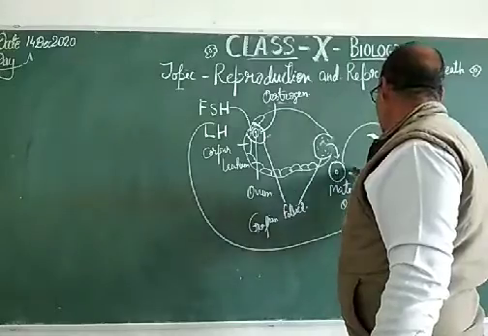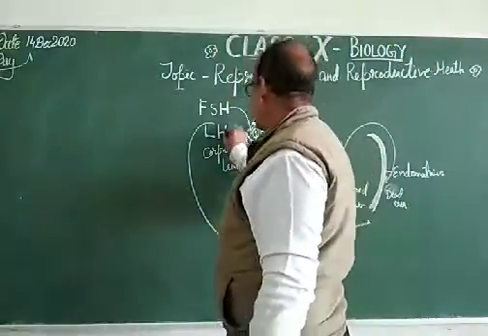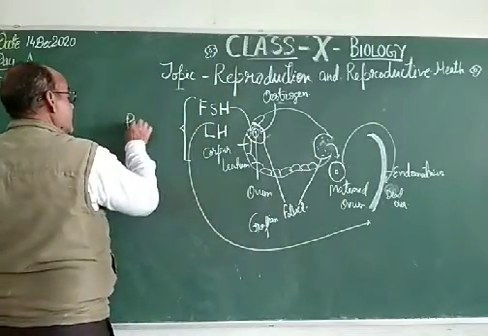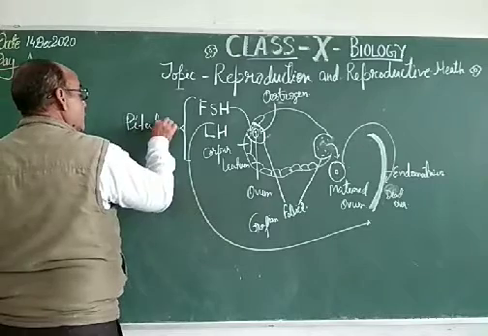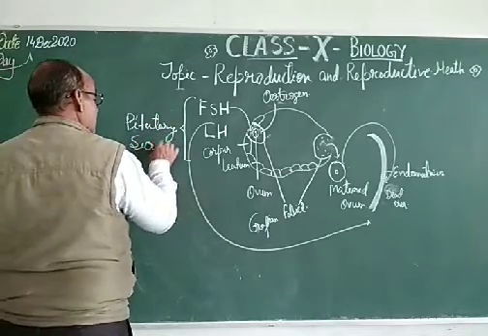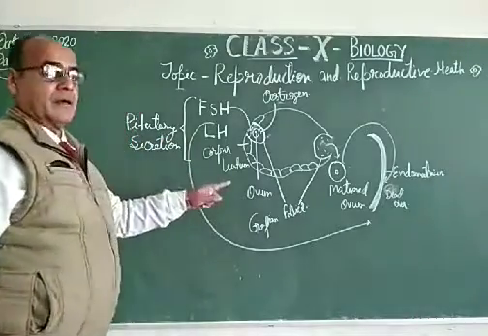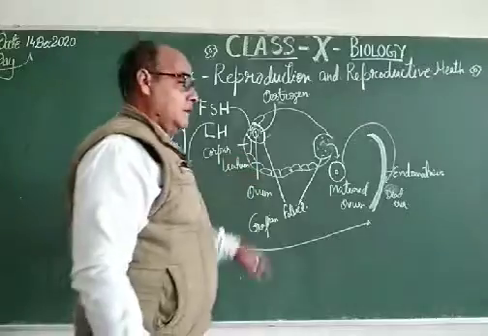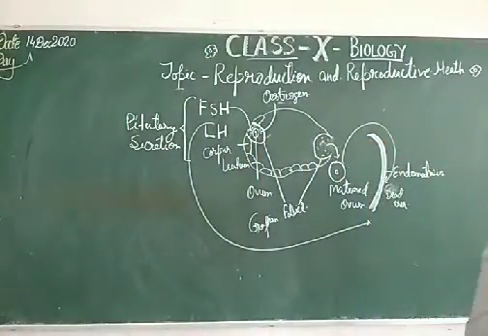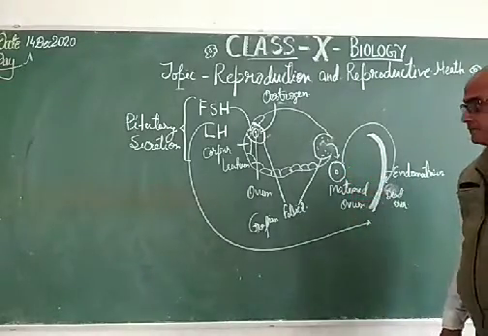The discharge of these materials is due to the LH. So FSH and LH are pituitary secretions, and they regulate the process of formation of the follicle as well as the maintenance of the reproductive cycle in the female.